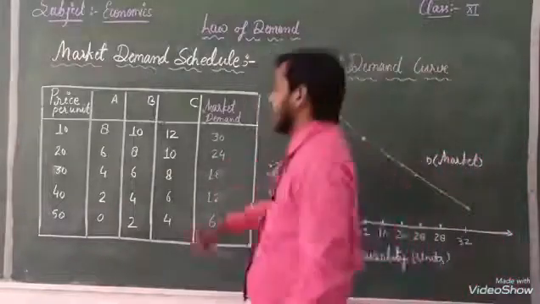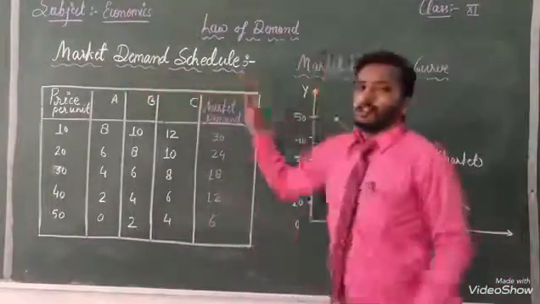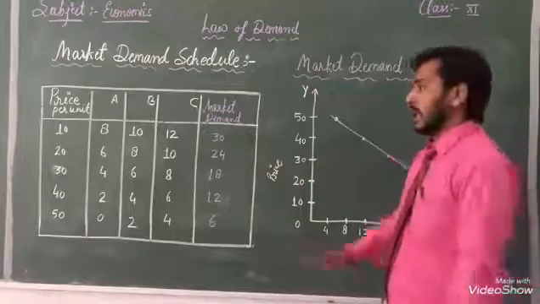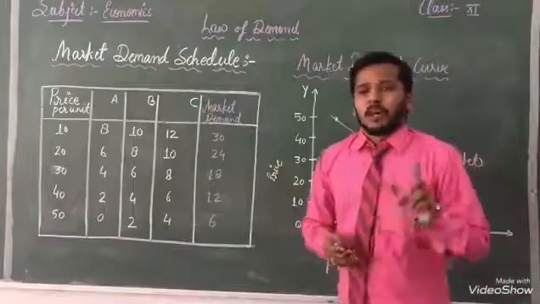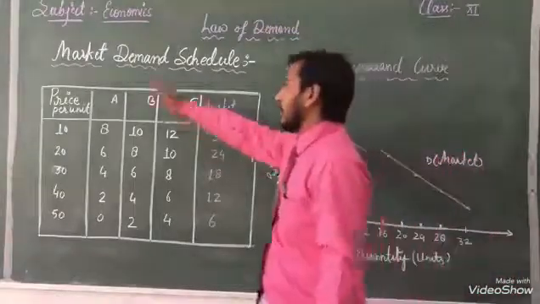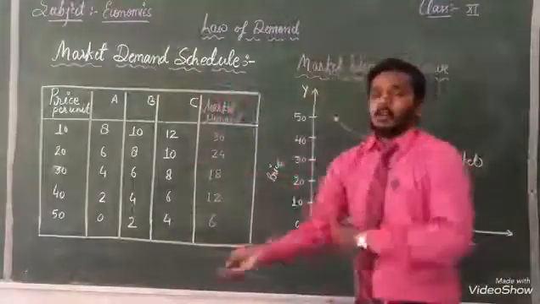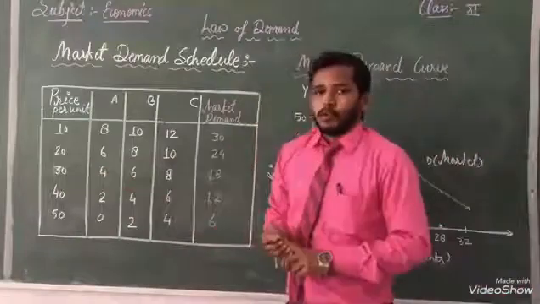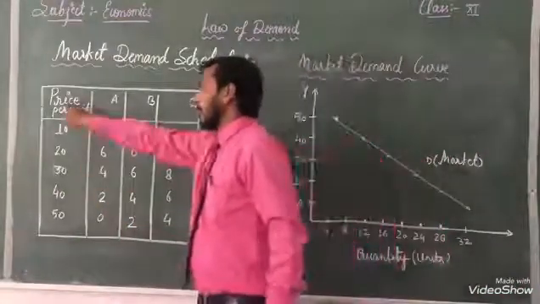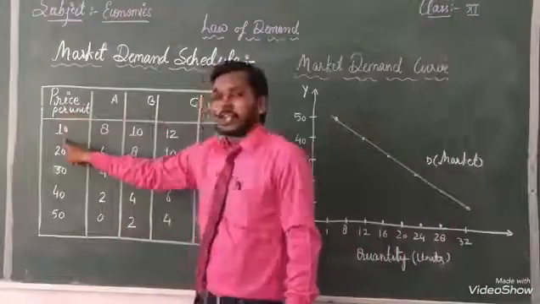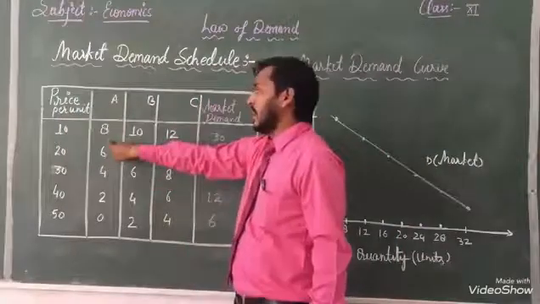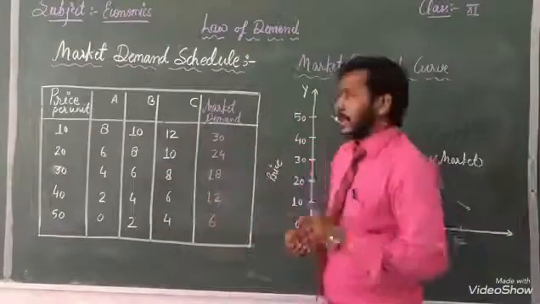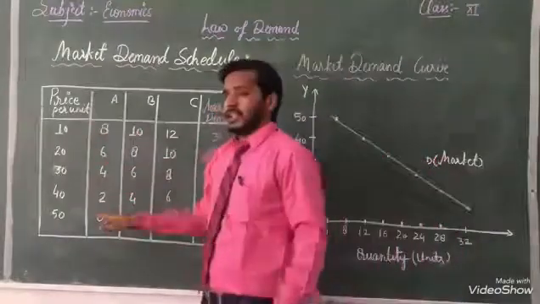Now the next topic is our market demand schedule. Before that, dear students, I told you about individual demand with the help of the table. Now this is the market demand schedule. Now we will see with the help of this table. Suppose, for example, when the price per unit is 10, A demanded 8 units.